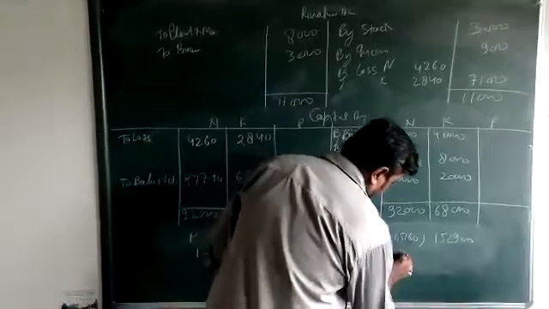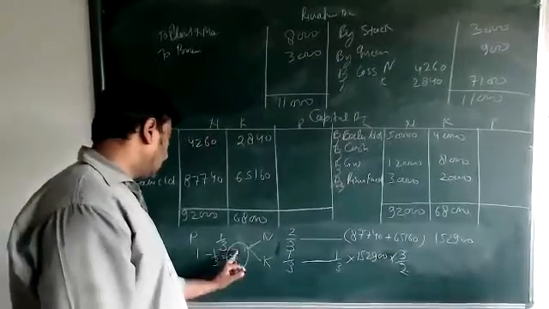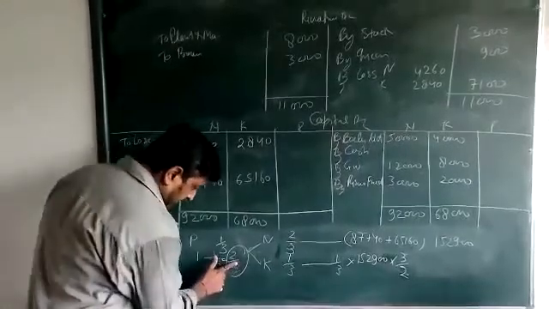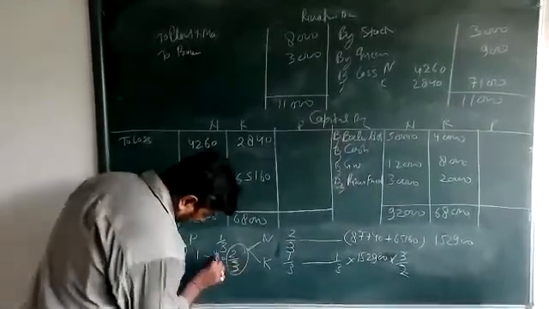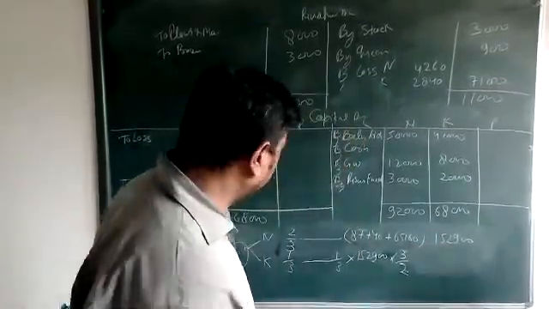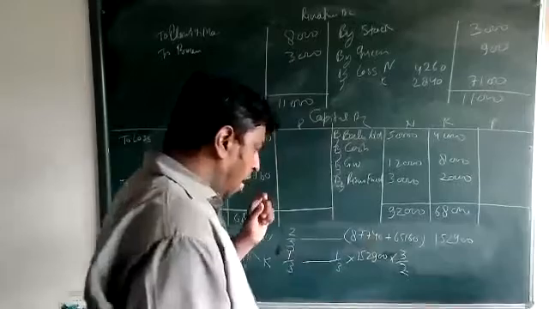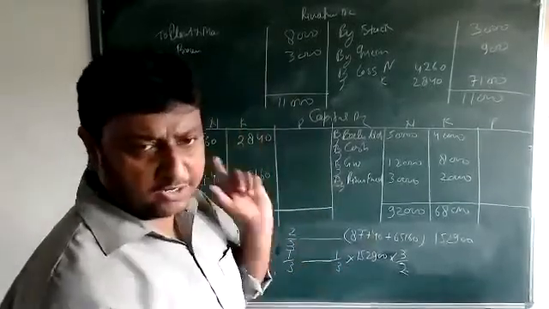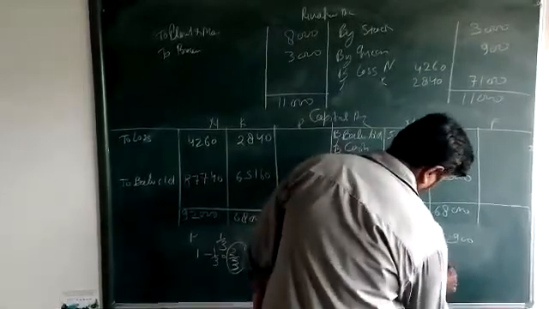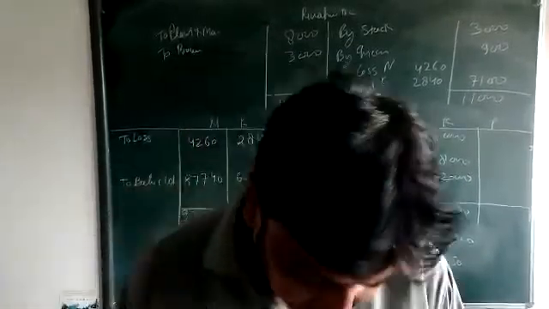1/3. Then 3/1. Okay. 1 minus 1/3 is 2/3. Here only the new partner's share is inserted. So for 2/3, the value of capital is 1,52,900. So for 1/3, it is 1/3 into 1,52,900 into 3/2. That is around 76,450. I think it came 76,450.